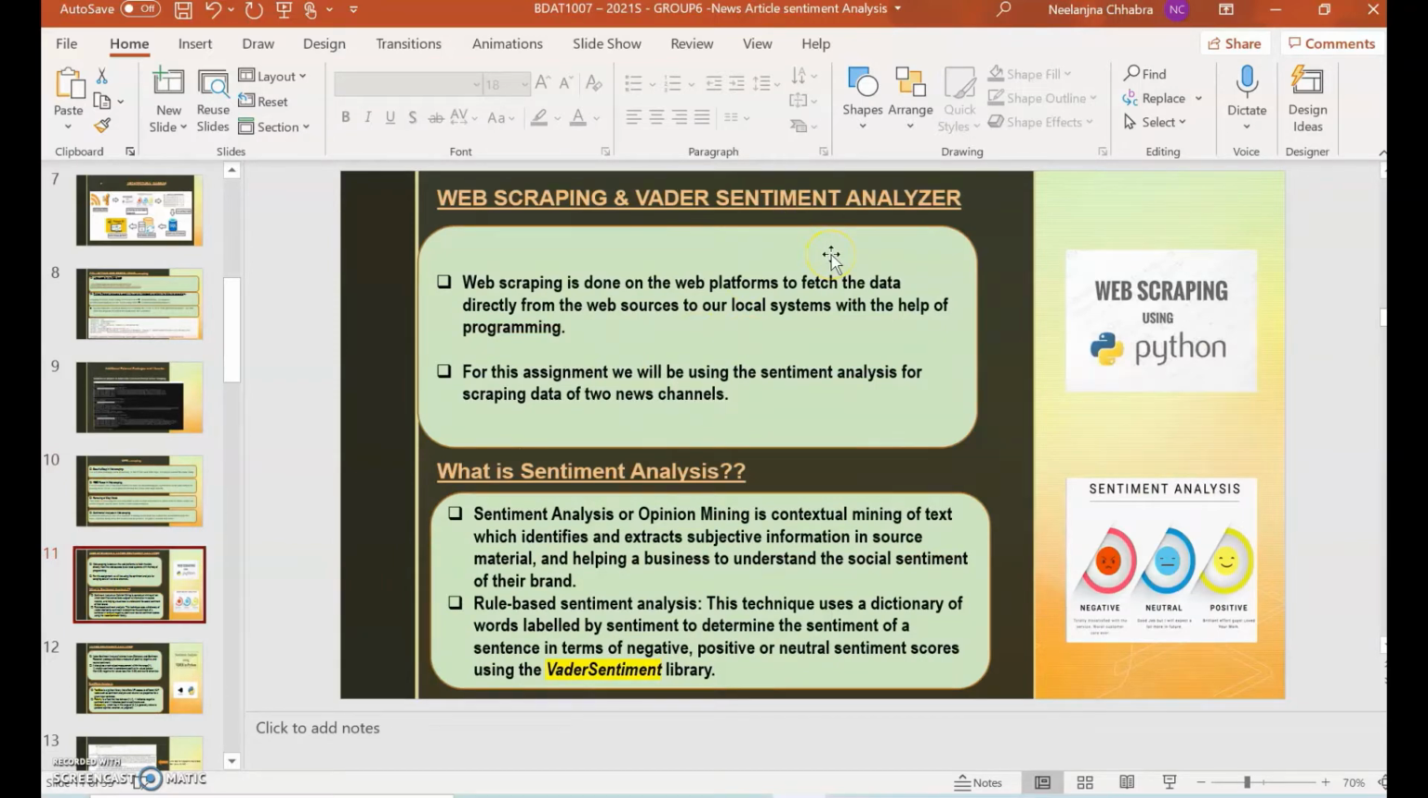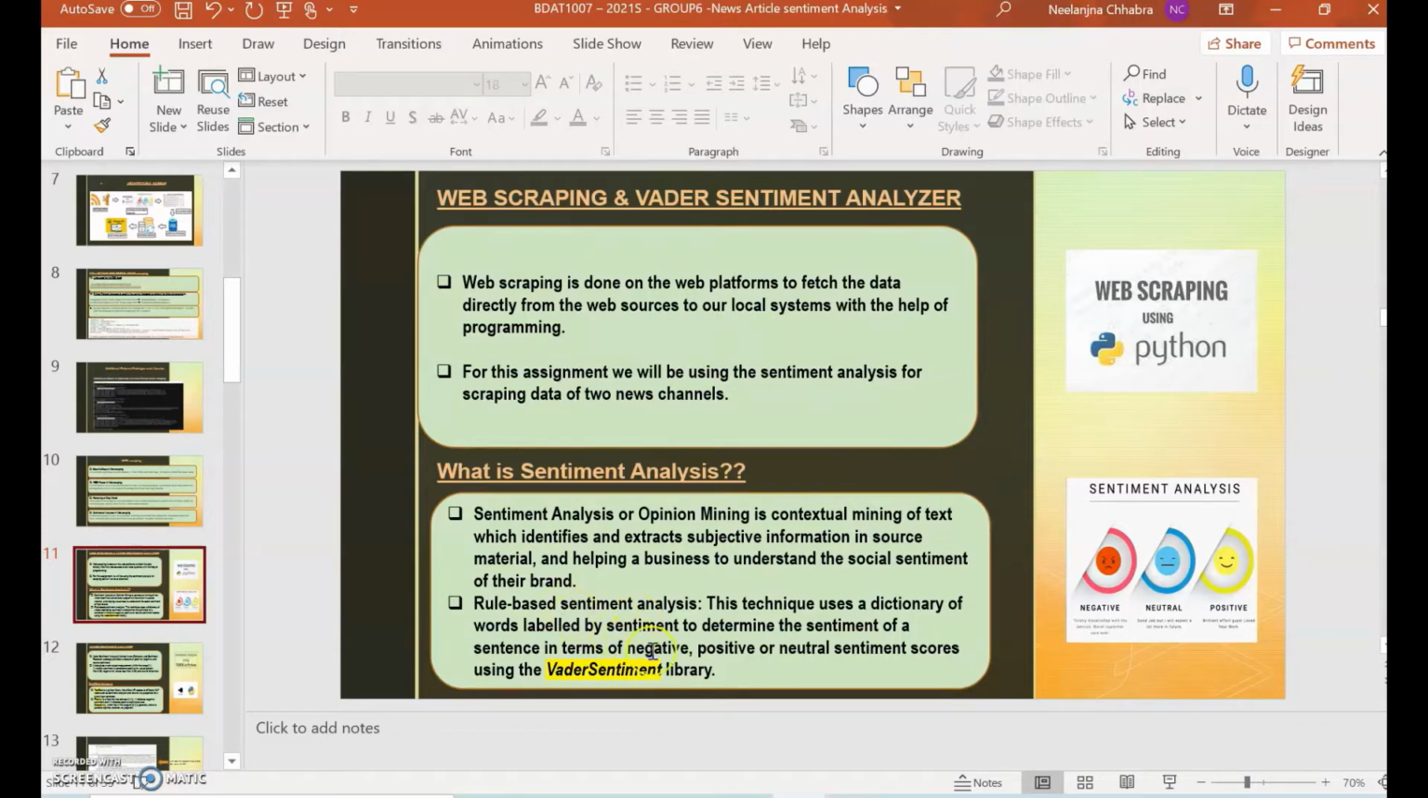So now we start with the VADER sentiment analyzer. Basically, web scraping is done on web platforms to fetch the data directly from the web sources to our local system with the help of programming. For this assignment, we will be using sentiment analysis for scraping the data of the two news channels.